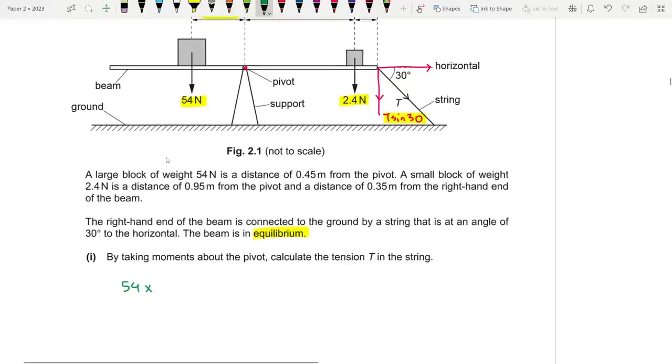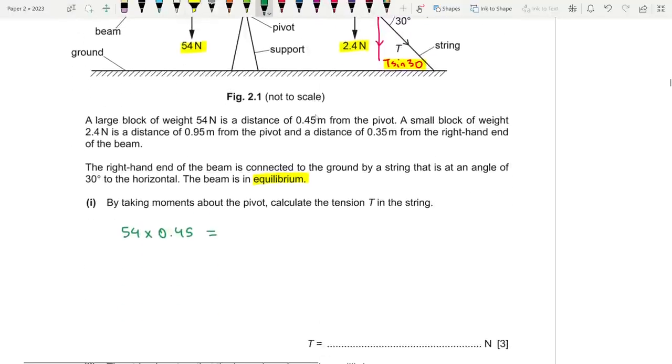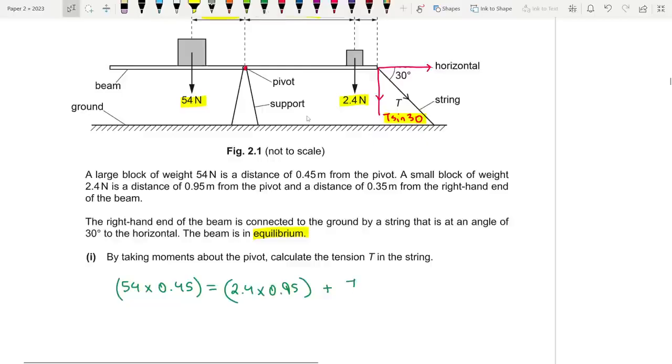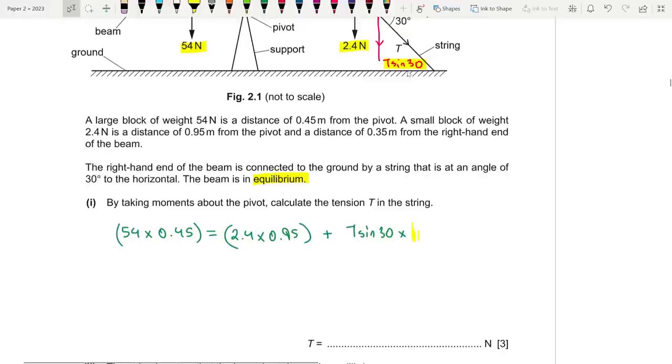0.45. 54 times 0.45 on that side, the sum of the anti-clockwise moment, is equal to the sum of the clockwise moment, which is 2.4 times 0.95, that is one of them, as well as the other force, which is T sine 30 times the distance, which is 0.95 plus 0.35, which happens to be 1.3. Times 1.3 meters.